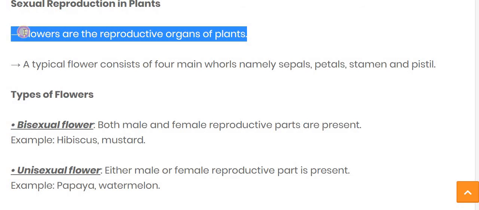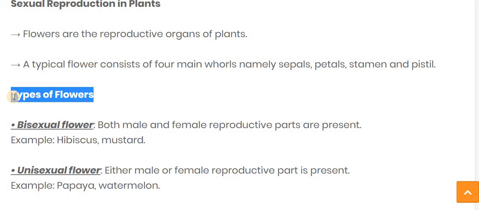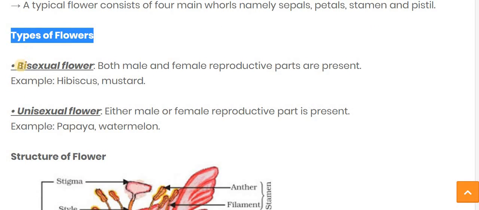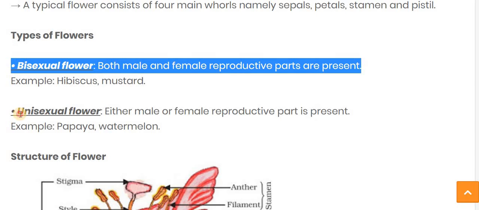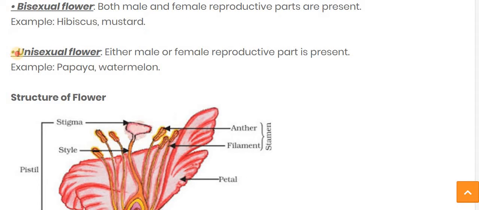The flower is the main reproductive organ of the plant, and a typical flower consists of four main whorls, namely sepals, petals, stamen, and pistil. Now let's see the types of flowers: the bisexual and the unisexual flower. In the bisexual flower, both male and female reproductive parts are present. For example, hibiscus and mustard.